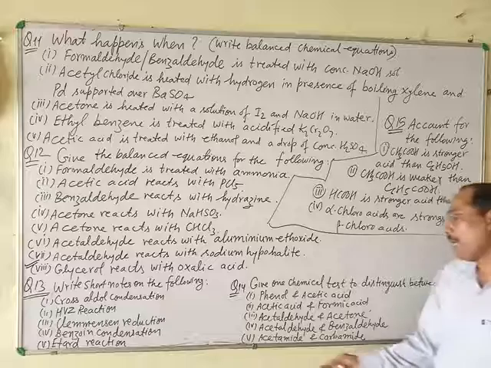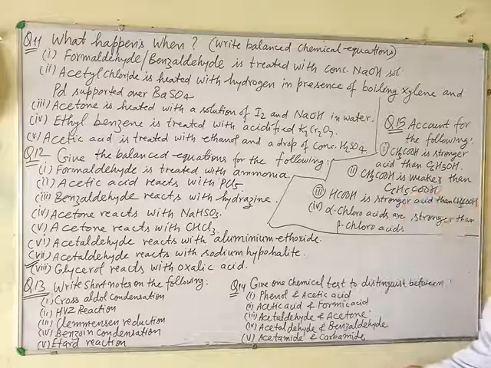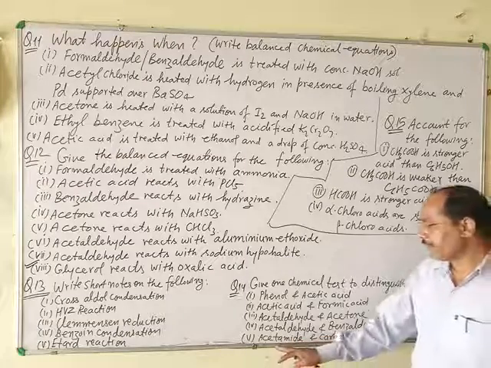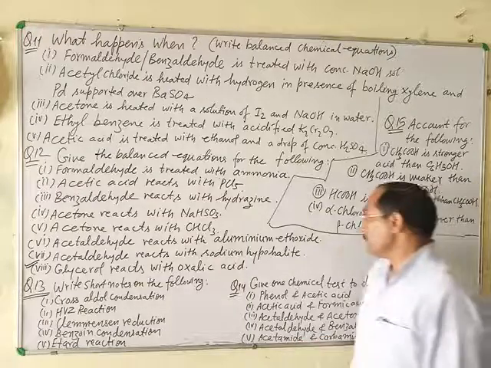Acetamide and carbamide. What is carbamide? Carbamide is also known as urea. So what is the difference between acetamide and carbamide? Last question.